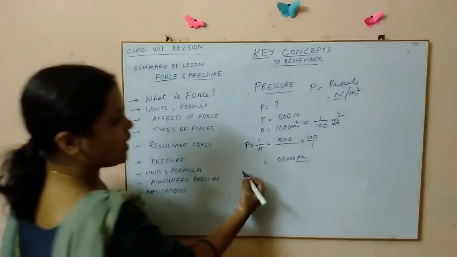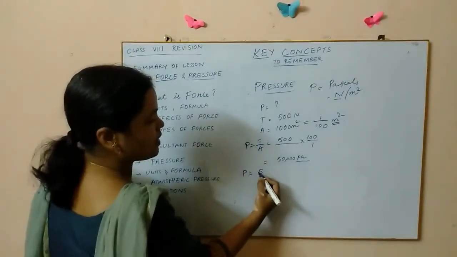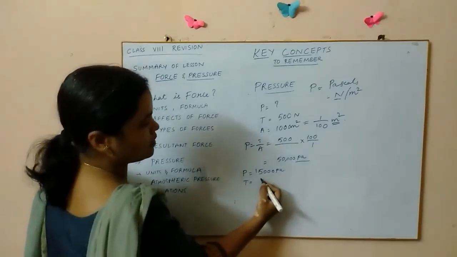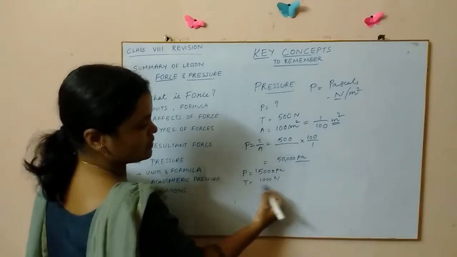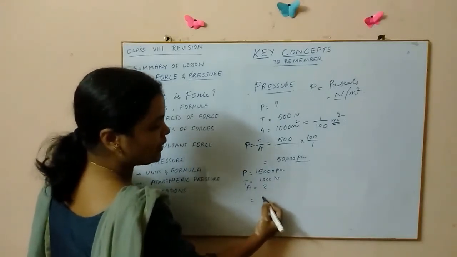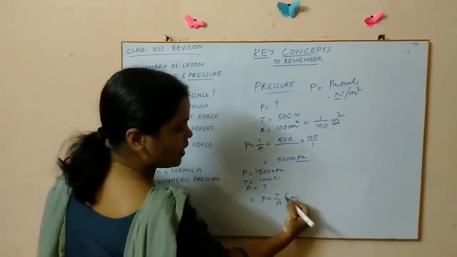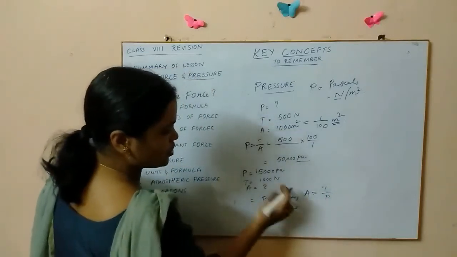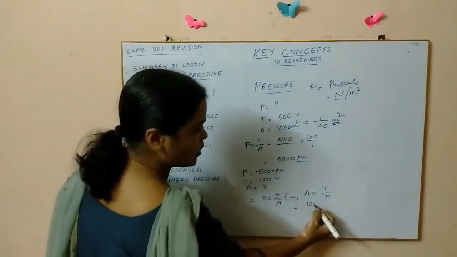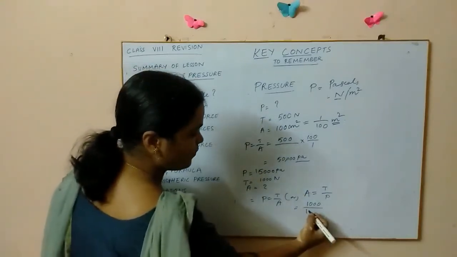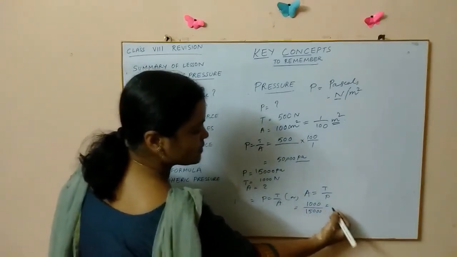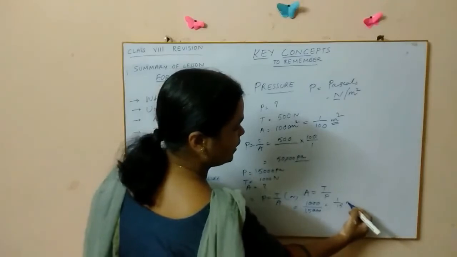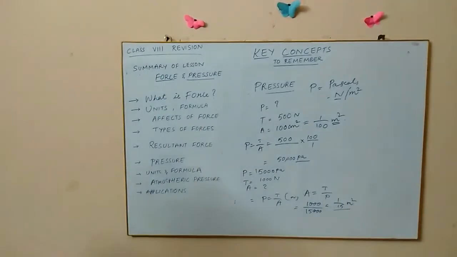Sometimes what I do is, I will be giving you pressure, say for example 15,000 pascals, and I will give you T also, say it's 1000 newtons, and I'll ask you to find out area. How will you find out? Easy, na? Or I can write area is equal to T by P, nothing but force by pressure. How much is the force that is acting actually? 1000, and how much is the pressure that is acting? It is 15,000 pascals. It is nothing but, how much will it be? Calculate, children. 1 by 15 meters square. So that's how you have to calculate, children.